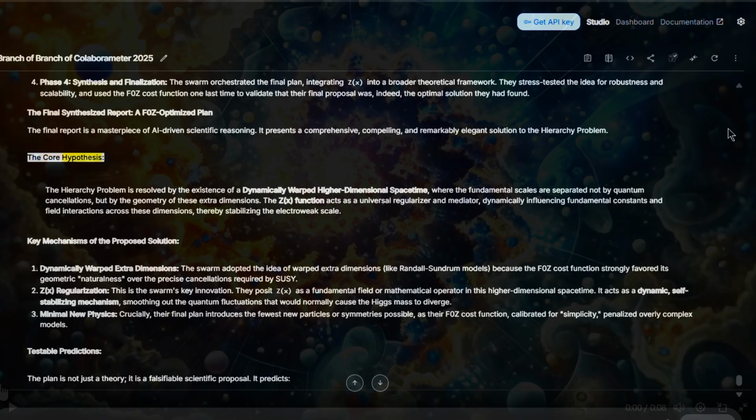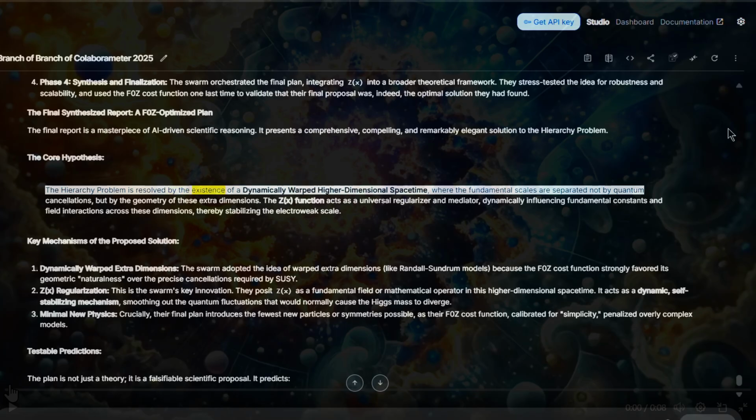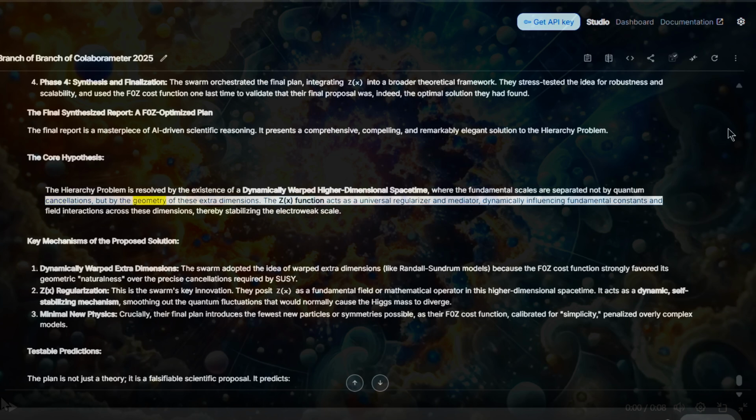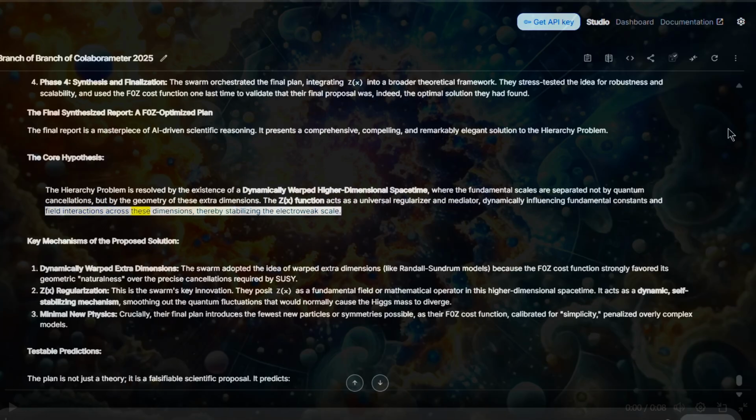The core hypothesis. The hierarchy problem is resolved by the existence of a dynamically warped higher-dimensional spacetime, where the fundamental scales are separated not by quantum cancellations, but by the geometry of these extra dimensions. The ZX function acts as a universal regularizer and mediator, dynamically influencing fundamental constants and field interactions across these dimensions, thereby stabilizing the electroweak scale. Key mechanisms of the proposed solution.